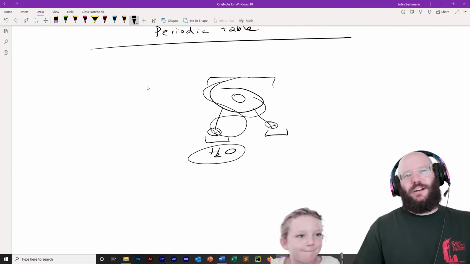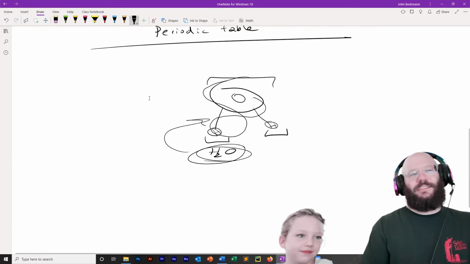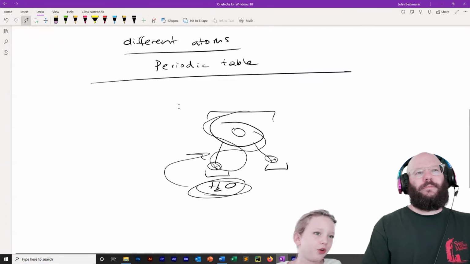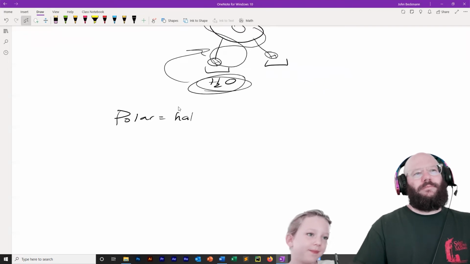So maybe next we should cover chemical formulas. This tells you essentially how to draw the molecule. Okay. Very good. Okay, why are water molecules special? Because it's polar. What does it mean to be polar? It means you either hate it or you love it. Good.